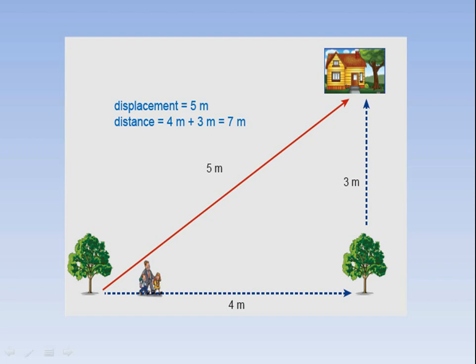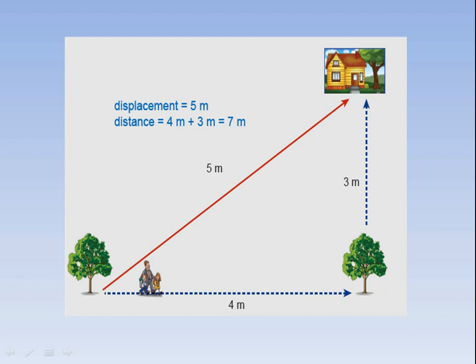Now move to another example. A person has to go from a tree to his house, so he can select any two paths. One path from tree to his house is at 5 meter distance. It is represented by a straight line. So this is a displacement.